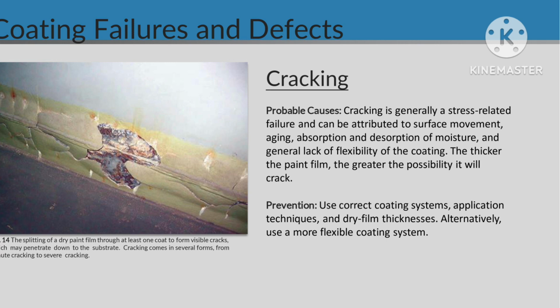Cracking. Probable causes, cracking is generally a stress-related failure and can be attributed to surface movement, aging, absorption and desorption of moisture, and general lack of flexibility of the coating. The thicker the paint film, the greater the possibility it will crack. Prevention, use correct coating systems, application techniques, and film thicknesses. Alternatively, use a more flexible coating system.